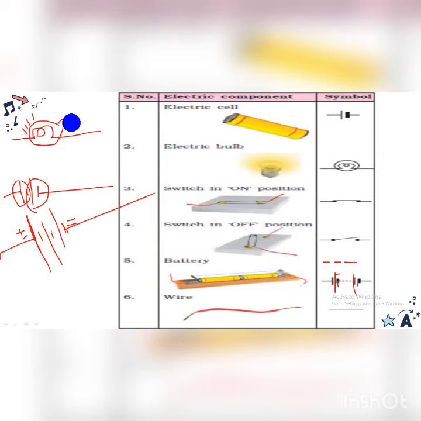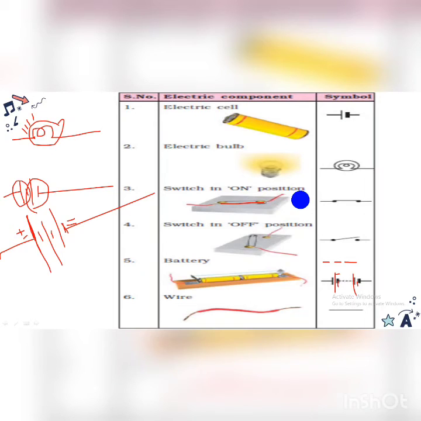Moving to the next, switch. A switch is a device which makes or breaks the circuit as per your requirement. Just observe over here that the safety pin is completely attached with the two drawing pins. This condition means that if you connect these two wires with the electric circuit, definitely the bulb glows. Such a condition is considered as switch on condition.